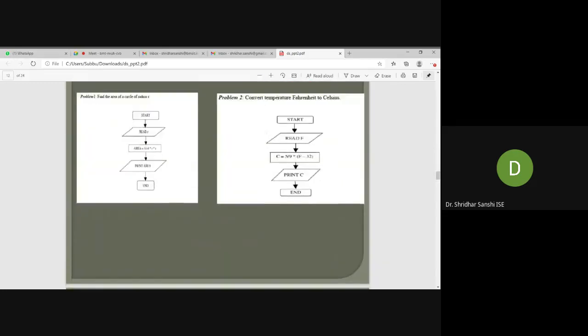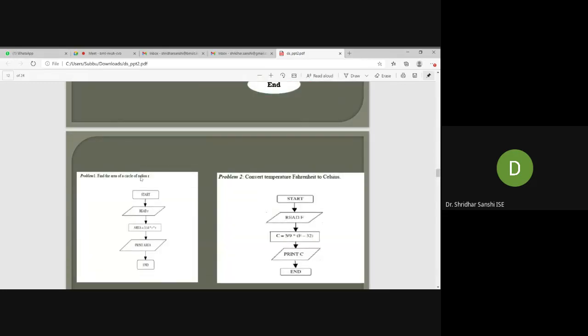I will show you another example. Say find the area of a circle of a given radius. How to do that? So start. We will start the algorithm. This is the symbol, and then read. This is the input and output symbol, and then process it. Area is equal to 3.14 into r star r. This is the flow of the algorithm. The arrow marks indicate the flow of the algorithm. At the end, we will end it. So this is how you need to write a flowchart.